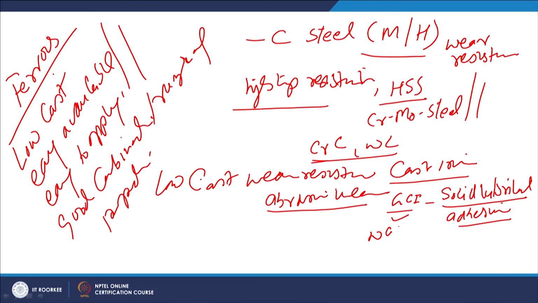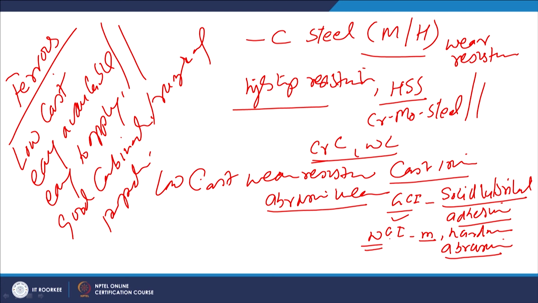White cast iron, which primarily has martensite with other phases, offers extremely high hardness, and because of this we get very good abrasive wear resistance. Certainly these are not good for impact conditions, because high hardness leads to brittleness, and that increases the wear, especially under cavitation conditions, solid particle erosion conditions, or abrasion coupled with impact. Under those conditions, white cast iron is not good.